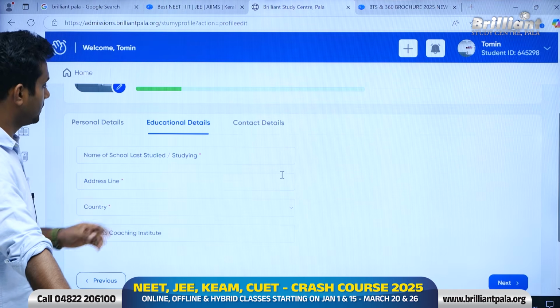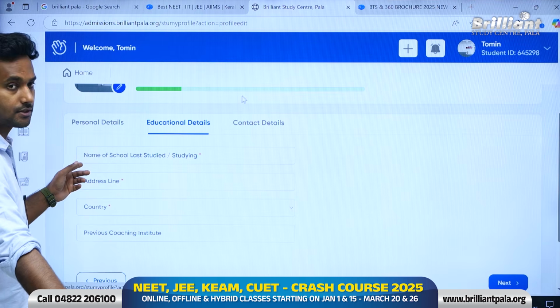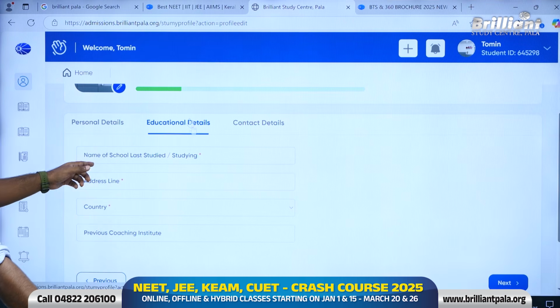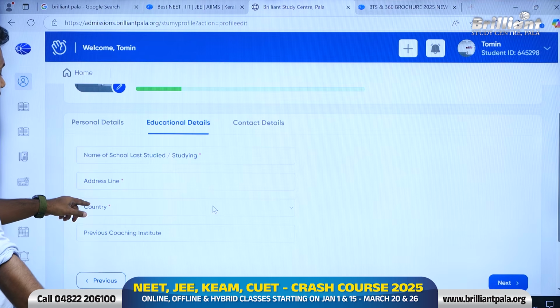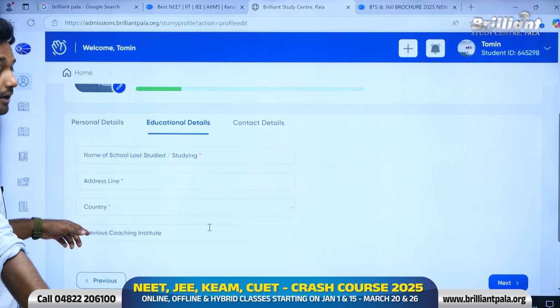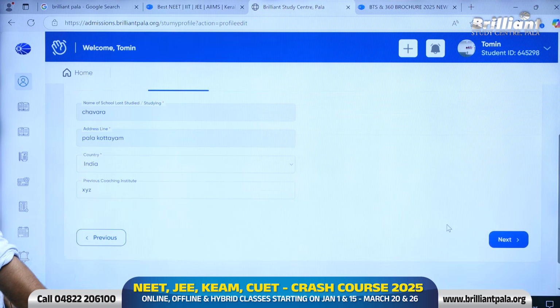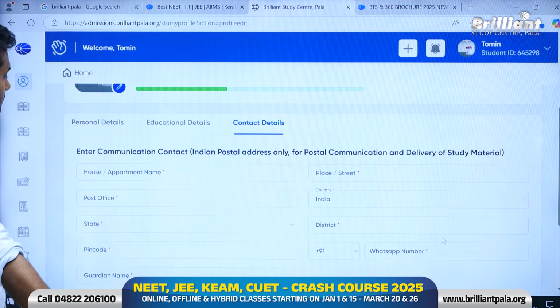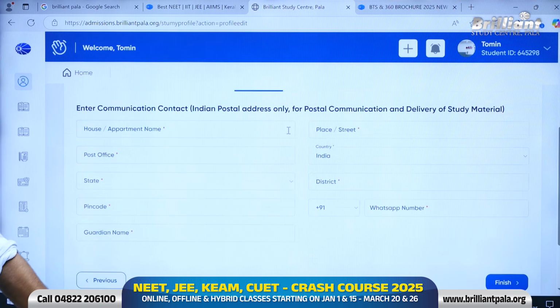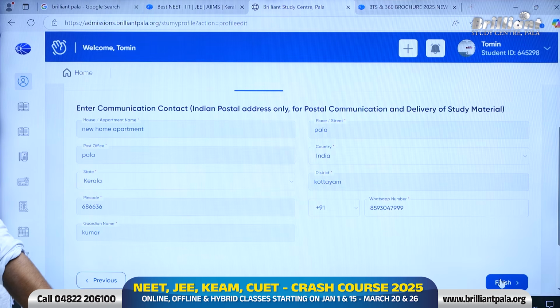We can click next. Now it's asking for educational details such as the name of the school I last studied in, address of the school, the country in which the school is situated, and if I have done any previous coaching, the name of that previous coaching institute. Once you have done that, you can click next. Now it's asking for the contact details. Enter communication contact details, which will be used for postal communication and delivery of the study materials. Make sure you fill it correctly. Once you fill those details, you can click finish.